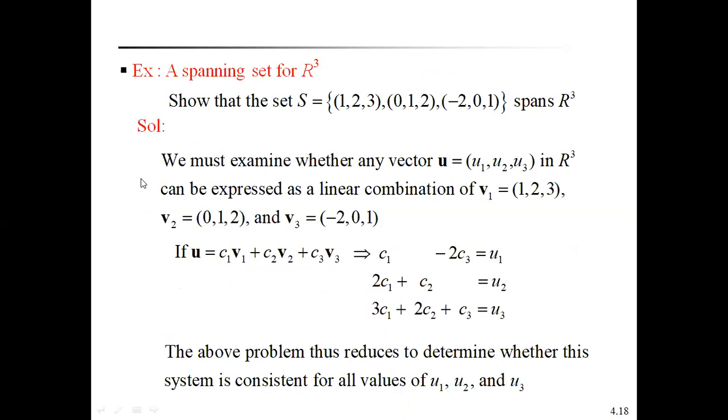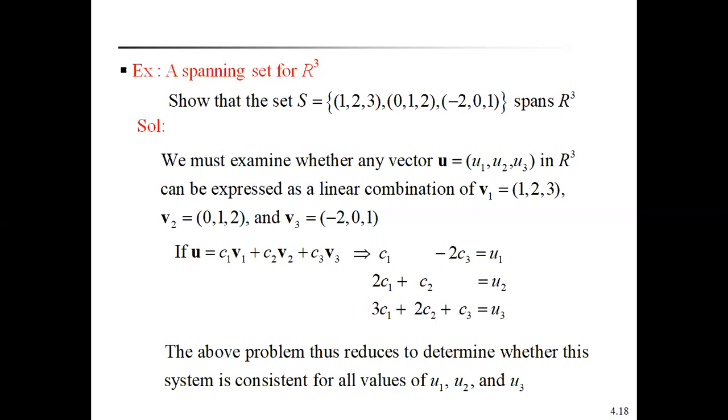How to show that any given set S spans R cube? See here, a spanning set of R cube. Show that the set S equal to {(1, 2, 3), (0, 1, 2), (-2, 0, 1)} spans R cube. We must examine whether any vector U can be expressed as a linear combination of the vectors V1, V2, V3.